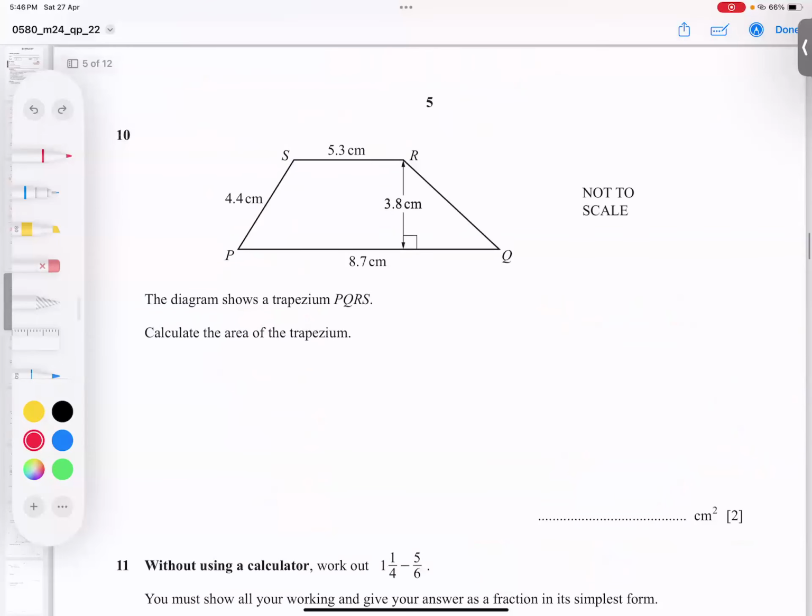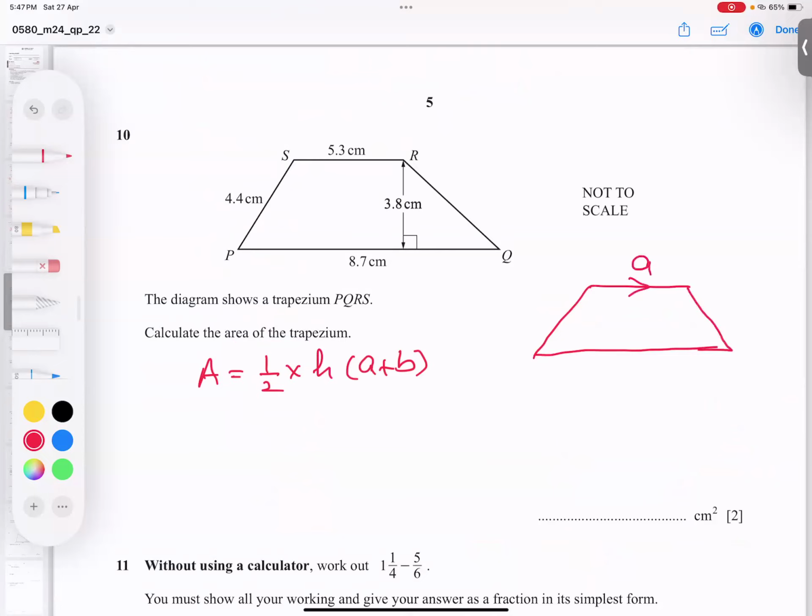The next question is number 10, students. And what he said, area of the trapezium. And we know we have the area of the trapezium formula. I'm writing it first for you: half into h into (a plus b). But important thing, many students have no idea what is A, what is B, and what is H. The two sides parallel to each other, one is called A, one is called B.